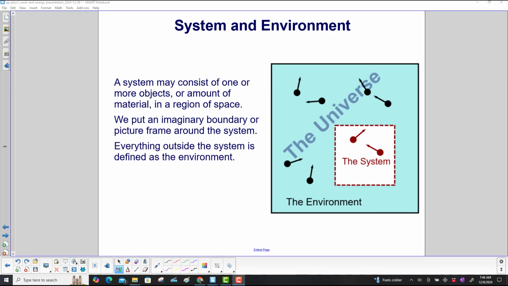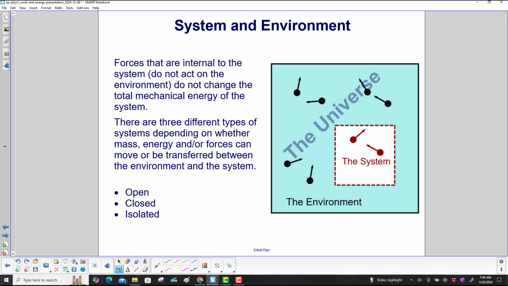A system may consist of one or more objects or amount of material in a region of space. We put an imaginary boundary or picture frame around the system. Everything outside the system is defined as the environment. Forces that are internal to the system, that is, they do not act on the environment, do not change the total mechanical energy of the system. For example, if you have two objects here, and they bounce off each other, they each exert a force on each other, and that will not change the total mechanical energy of the system.